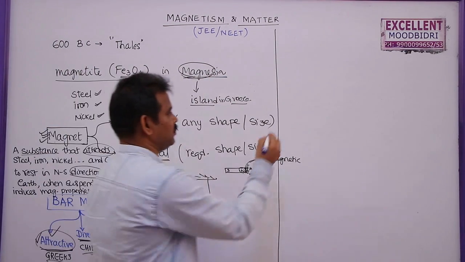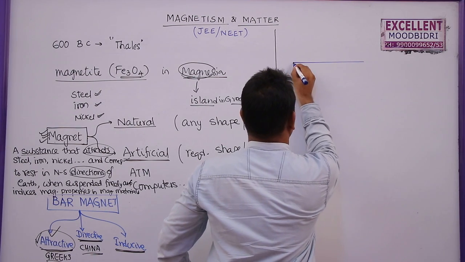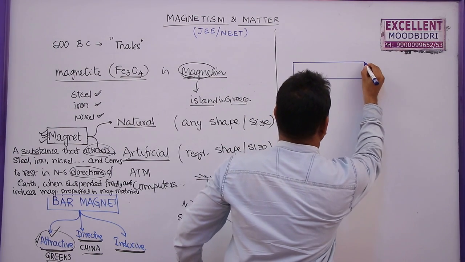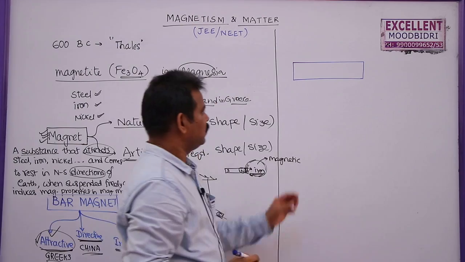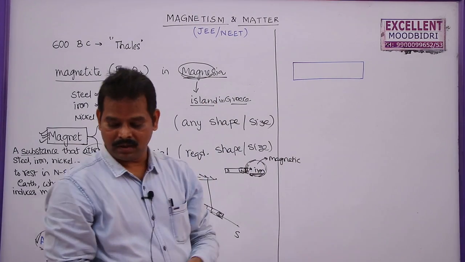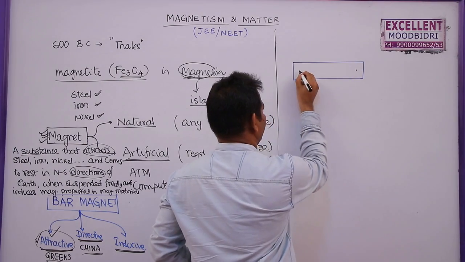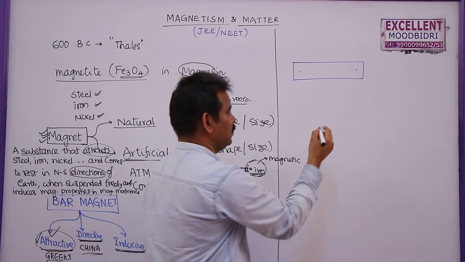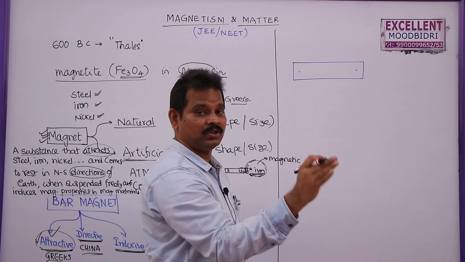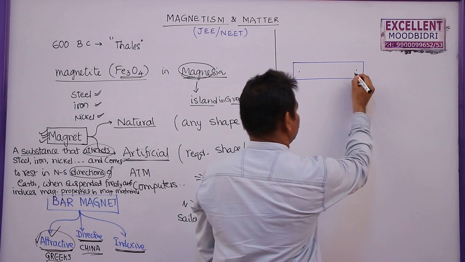In a bar magnet here, we know that a magnet attracts another magnet with some force, but the attractive force will be maximum at two points in a bar magnet. The points where the attractive force is maximum are called poles.